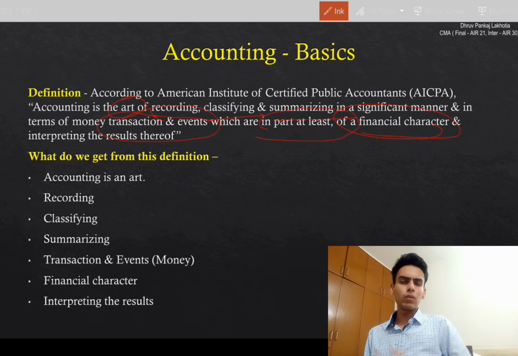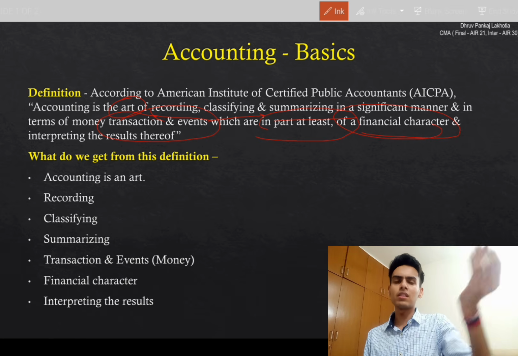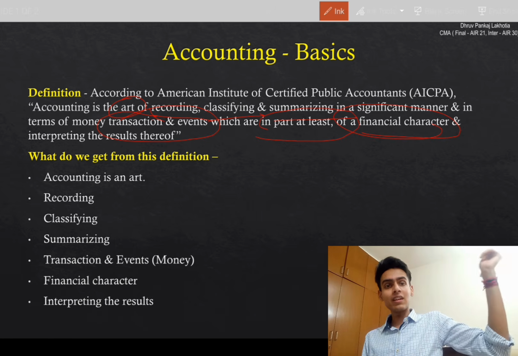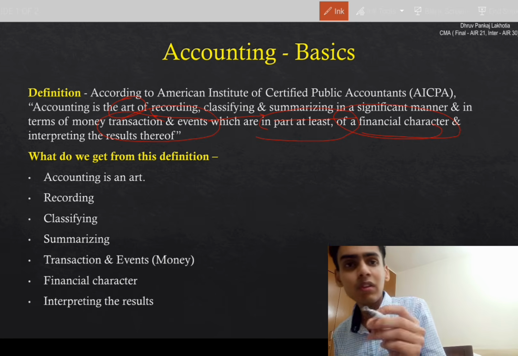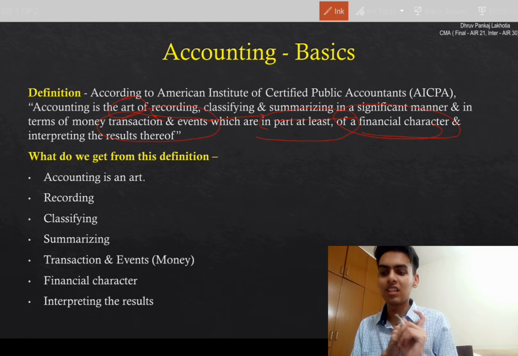My mom goes to a grocery store and buys something. So does mom have to record that? I have purchased this much chana, this much dal, this much rice? No. But any business transaction, we have to record in accounting. So if I'm the grocery shop owner and I've sold my mom dal and rice, I have to record that. But my mom doesn't know accounting. So what do we have to record? Any transaction or event having at least a financial character, in terms of money.